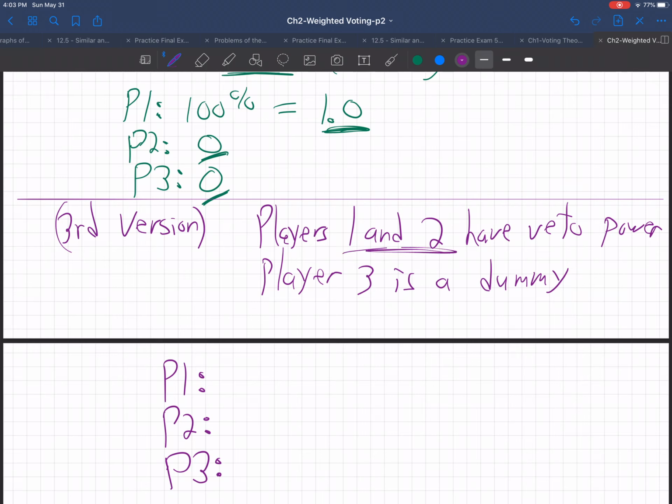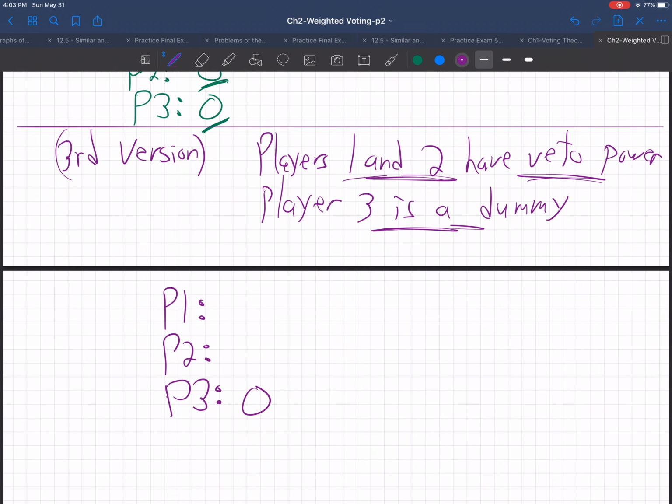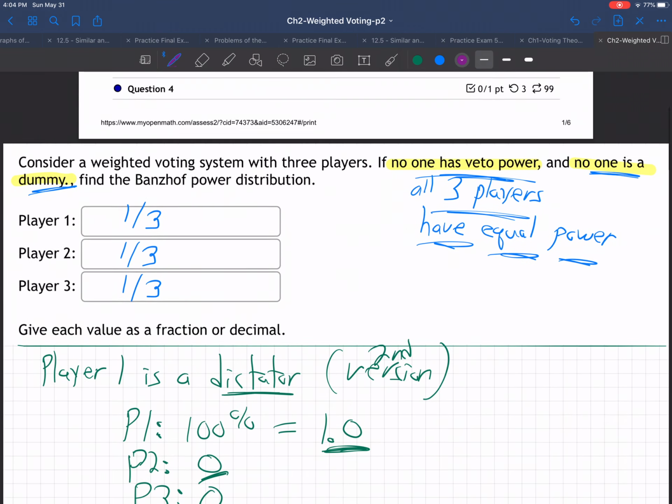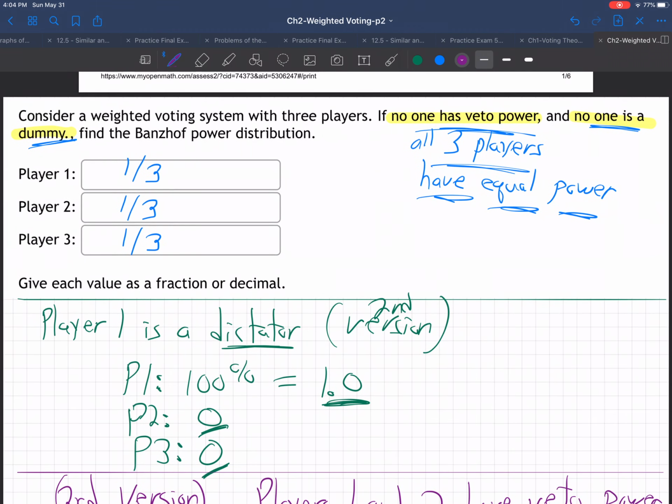Well, if player 1 and 2 have veto power and 3 is a dummy, 3 has none, and player 1 and 2 are veto, they're equal, so this is going to be 0.5 and 0.5. So player 1 and 2 both have half the power, and player 3 would have none. So there's the 3 versions which you might see on this question about Banzhaf.